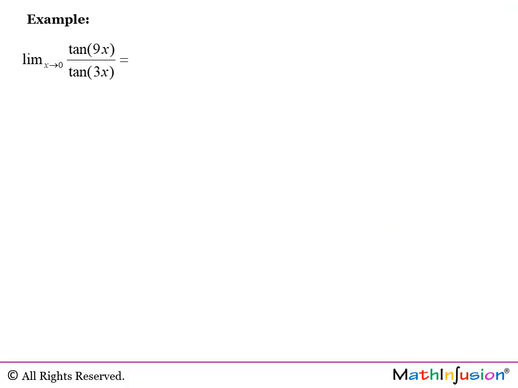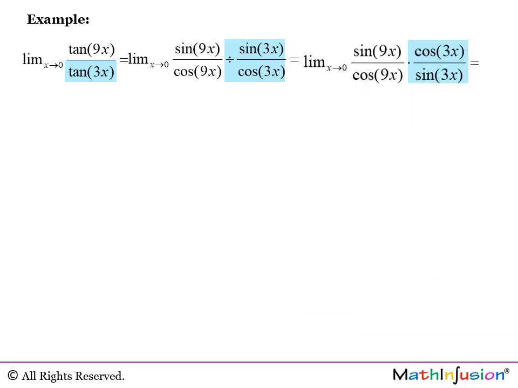Example, limit of tangent 9x over tangent 3x when x approaches 0. First, I'm writing like this. Now I know that I have to multiply by the reciprocal of tangent 3x. The reciprocal of tangent 3x, which is also sine of 3x over cosine 3x, is cosine 3x over sine of 3x.